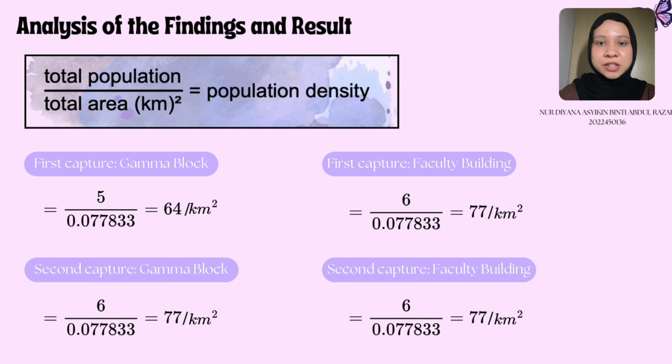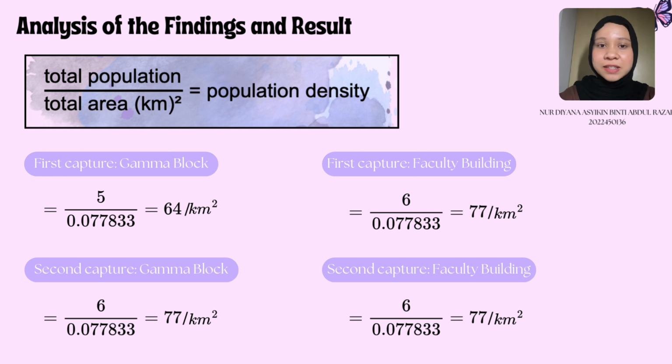Next, to find the population density, we need to divide the total population by the total area in square kilometers. In this study, the total area used in UiTM Tapah is 0.077833 square kilometers. For the area in the Gamma Block, the population density for the first capture is 64 per square kilometer, and for the second capture is 77 per square kilometer.